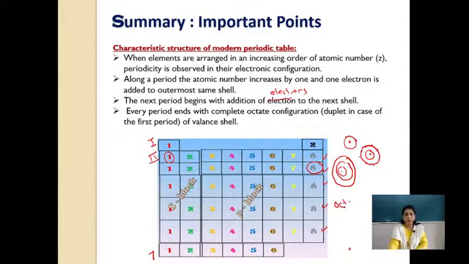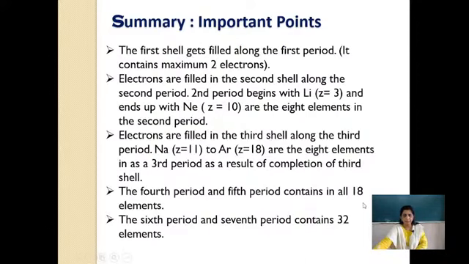You all know octet means stability. Every period reaches stability except only one, and that is helium in the first period with 2 electrons, which we call a duplet. So only the first period has a duplet at the end, and all the rest of the periods have 8 electrons in the valence shell, that is the outermost shell. So this is about the electronic configuration.